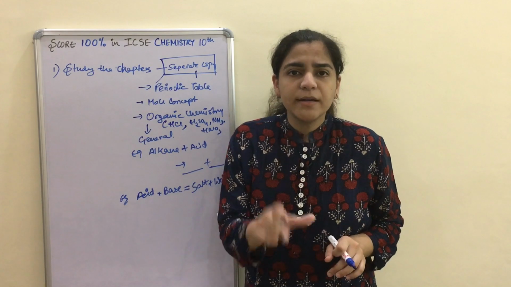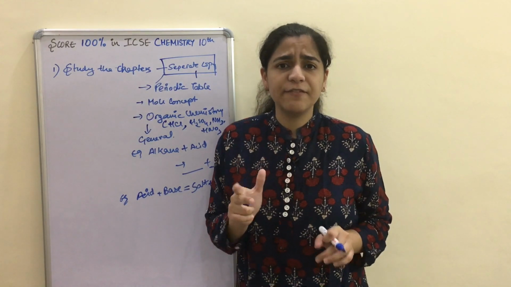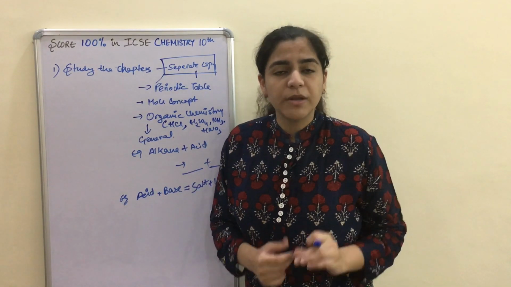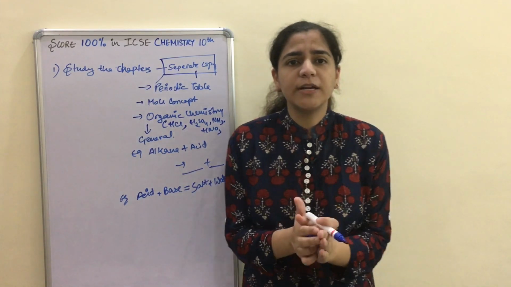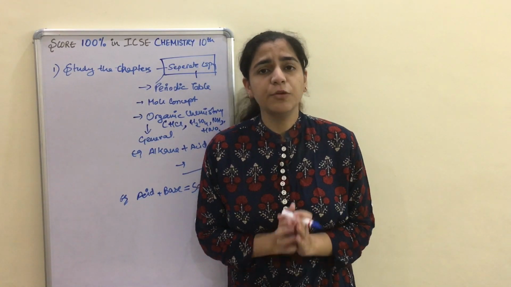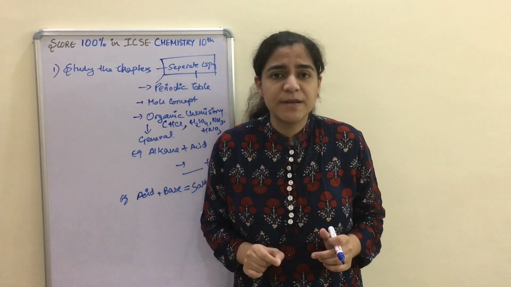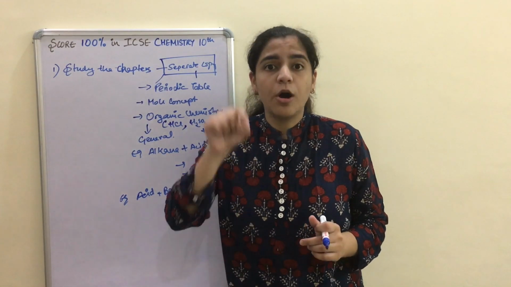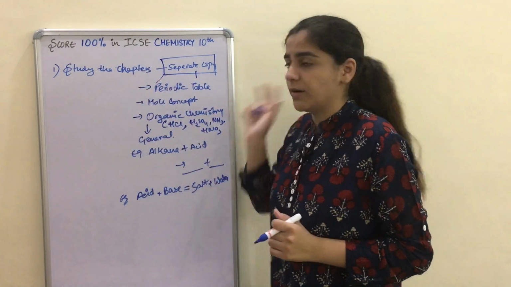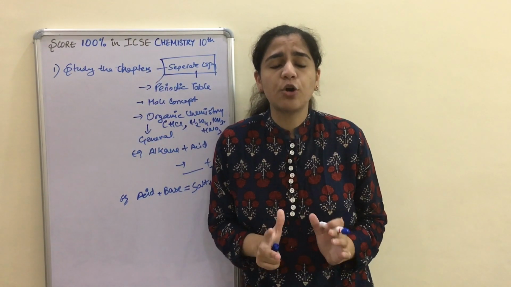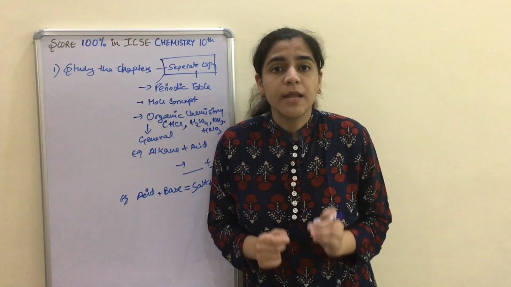Make it systematic, like an exam copy. Because the day before the chemistry exam, you don't have any time to look for the formulas in your copy, so you have to be very specific. You have to know that on this page of my copy, here is the formula. So keep this copy in a systematic and neat manner.